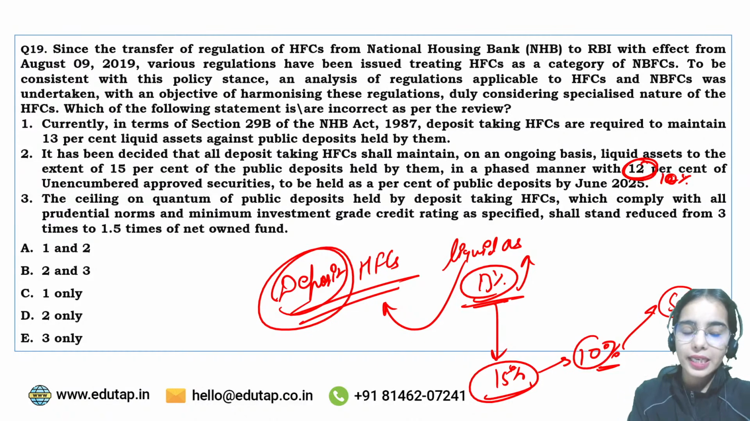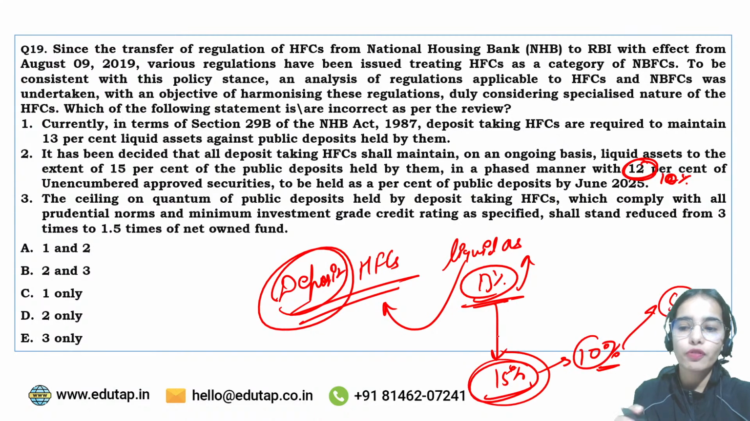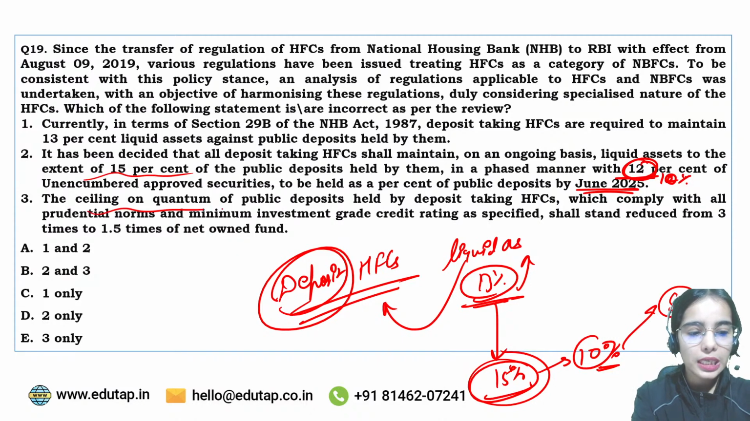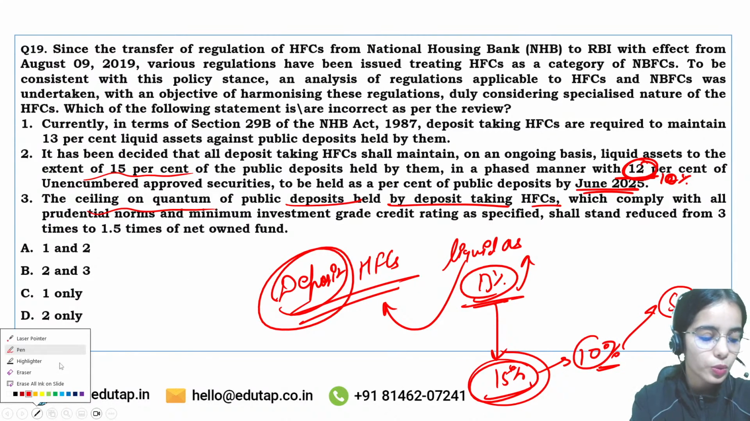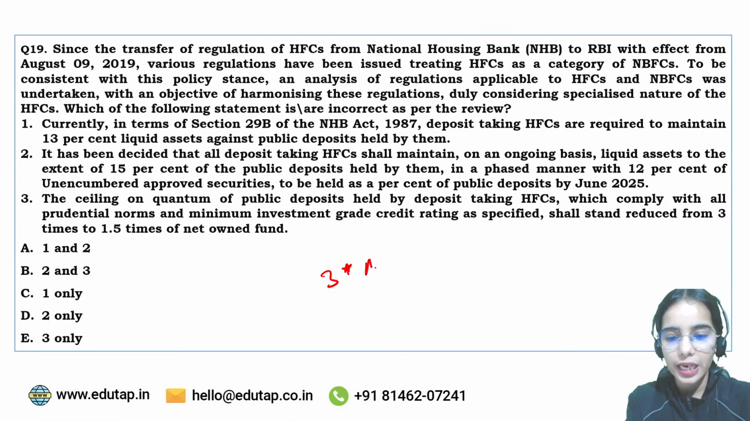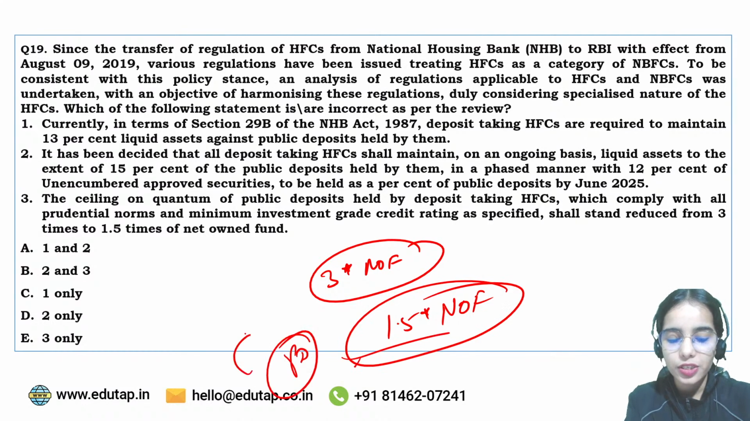Okay, so it has been decided that all the deposit taking housing finance companies, on an ongoing basis, have to maintain 15% of liquid assets from June 2025 against their deposits, with 10% in the form of approved securities. So the ceiling of the quantum of public deposits held by deposit taking HFCs: before, the HFCs were keeping deposits of 3 times the net owned fund, but now they are only allowed to keep 1.5 times the net owned fund. Like the public deposits the HFCs can receive is limited up to 1.5 times of the net owned fund.